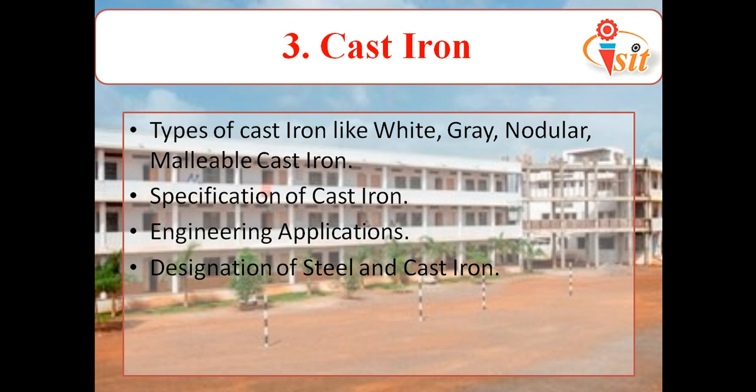Okay. Then the next point we have is the specification of cast iron. We again specify the cast iron on the basis of properties, applications and their compositions. Then here we also go through the engineering applications and designation of steel and cast iron. Designation means we are going to name each and every steel on the basis of their carbon composition, their alloying elements, and their other different properties and applications. Okay.